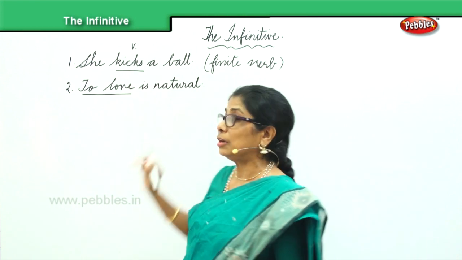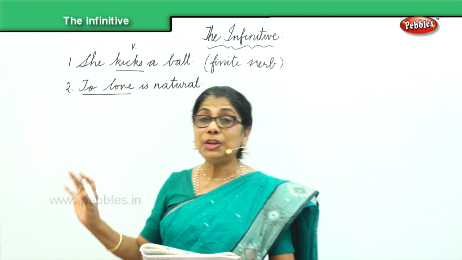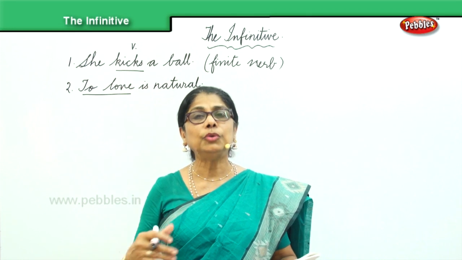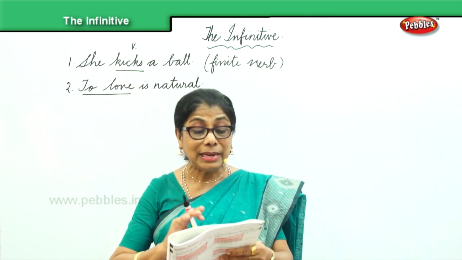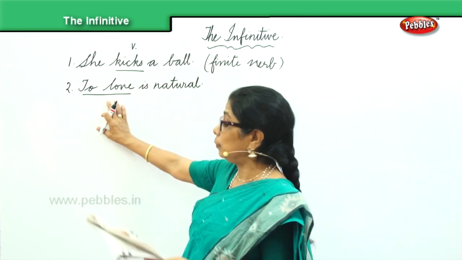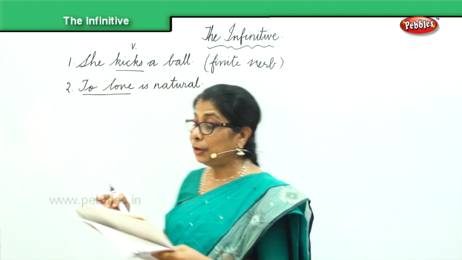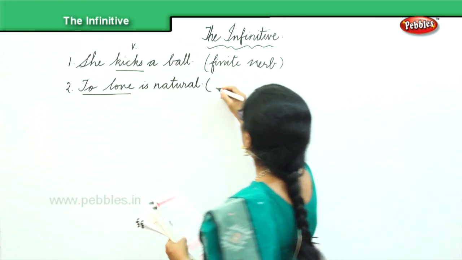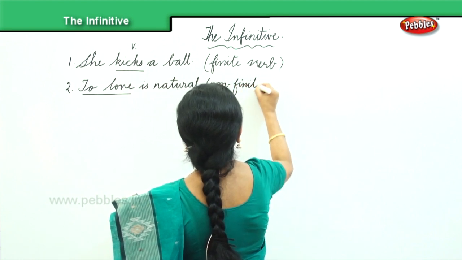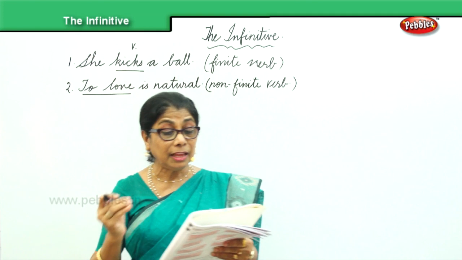Now to love is natural. So we are talking about no subject. Here you have no subject and it is not limited by number. You can love any number of persons. So there is no limit. Therefore, we call such a verb, to love, non-finite or infinitive. Non-finite verb. Alright? We call this a non-finite verb.